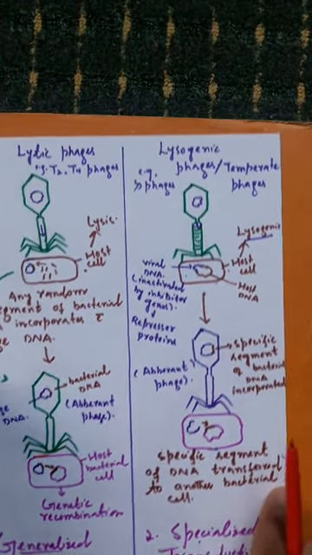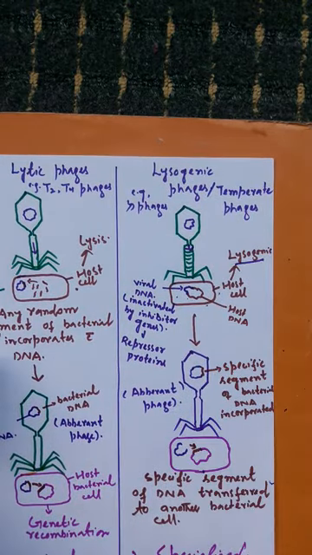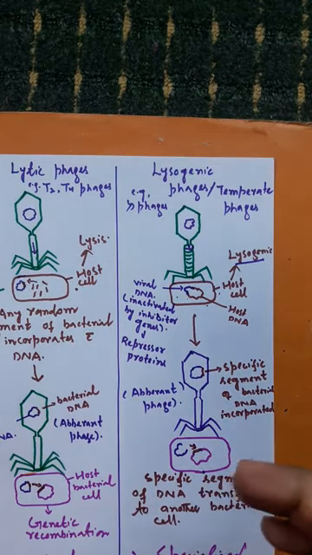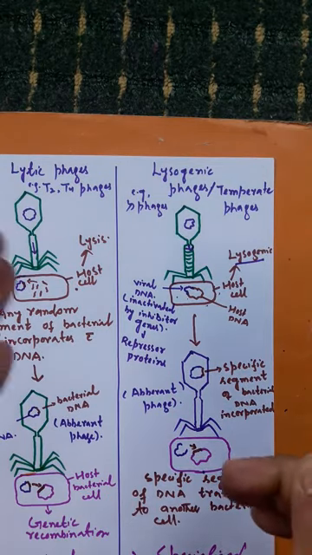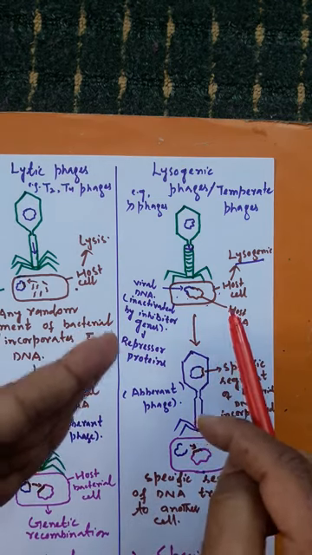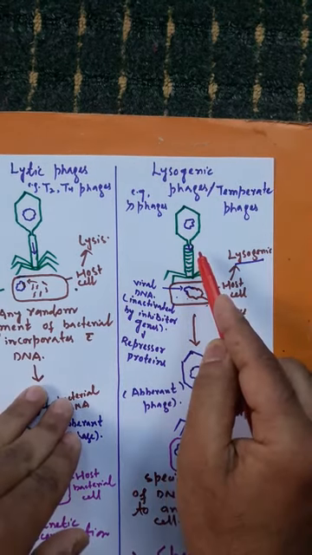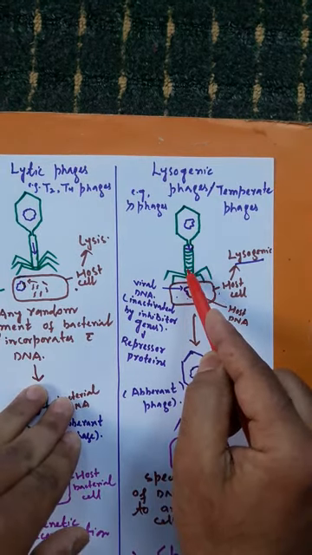Now lysogenic phages, also called temperate phages, like lambda phages. These are the type of bacteriophages that, when they attack the bacterial cells, don't cause their immediate lysis. You have to remember it like this. So this is a lysogenic phage.